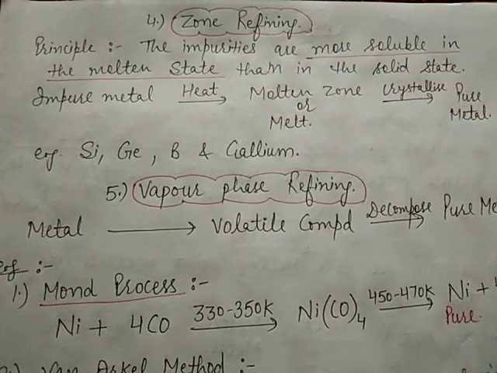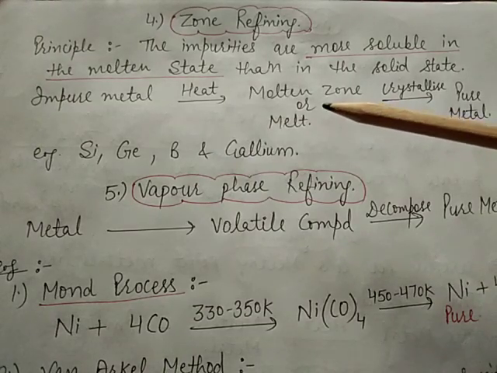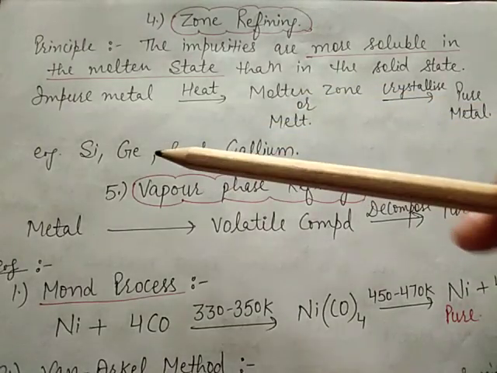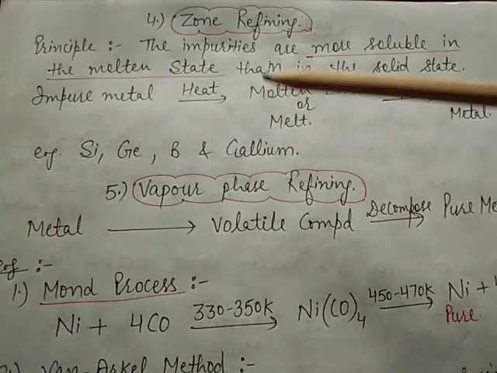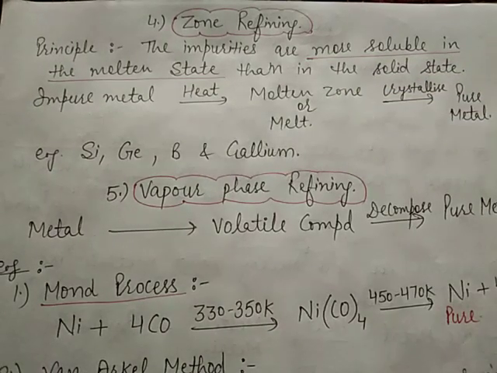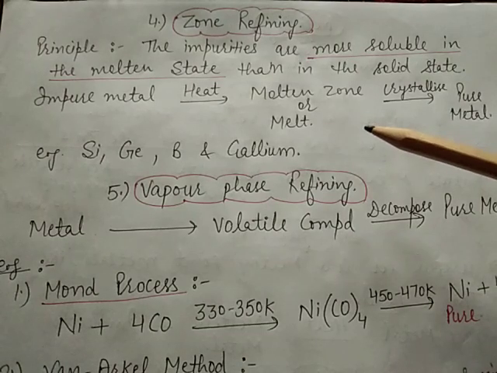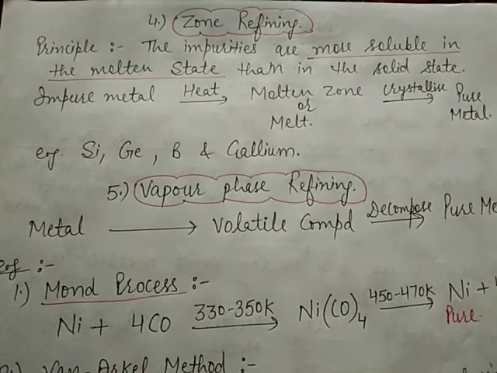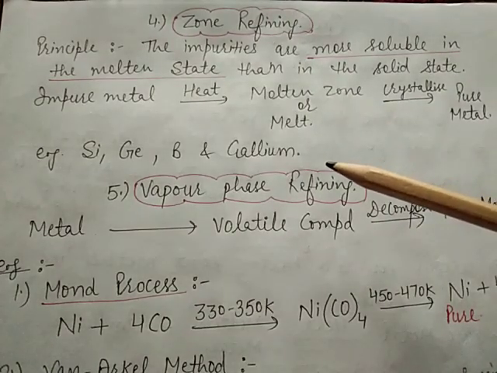In this method, semiconductors like silicon, germanium, boron and gallium are used. This method is used to purify semiconductors, or you can say metals of very high purity.